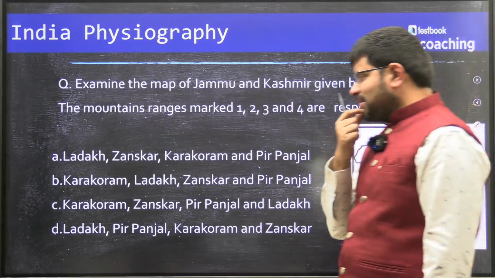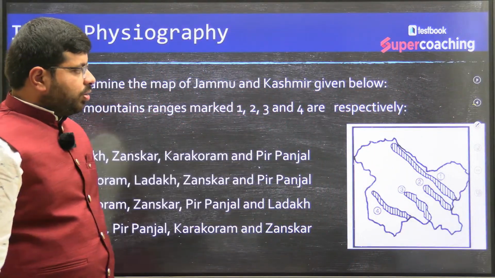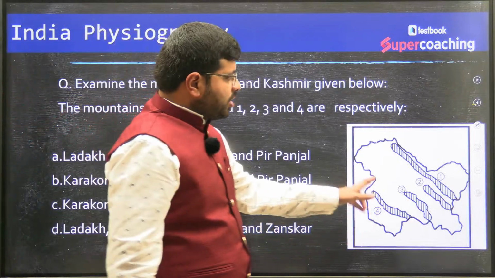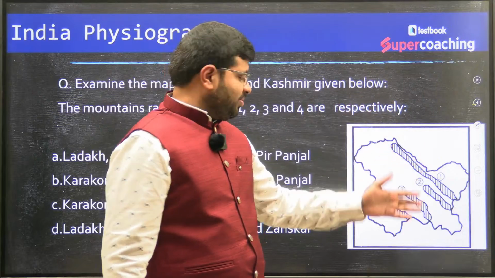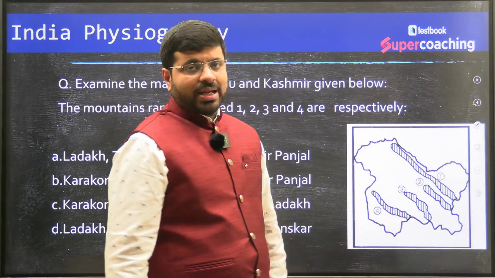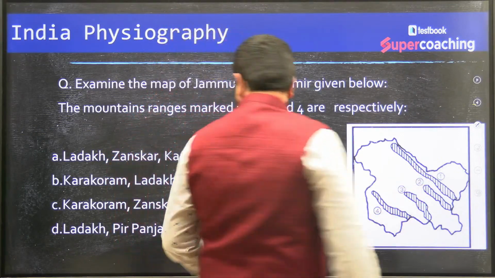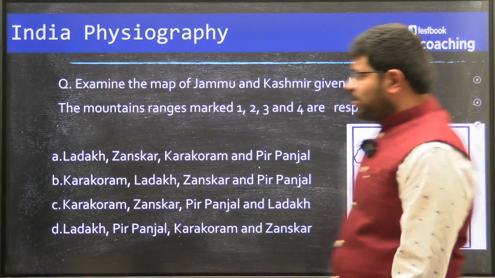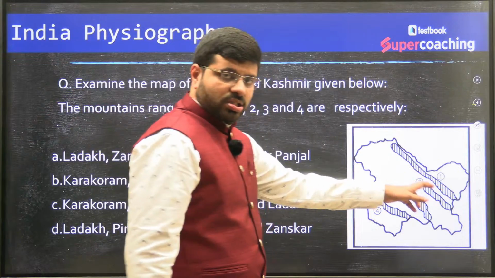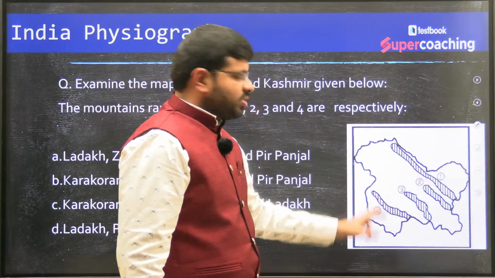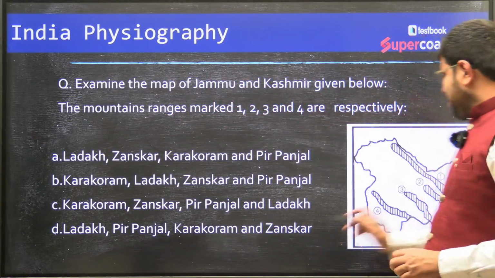Now try to answer this. You have seen a map here. This is the Jammu and Kashmir and Ladakh map, or the erstwhile Jammu and Kashmir, when it was a state. There are mountain ranges 1, 2, 3, 4. You need to identify them in order. Which is 1, which is 2, which is 3? What is the first range, the second range, the third range, the fourth range? At least try to tell me what the first range is.